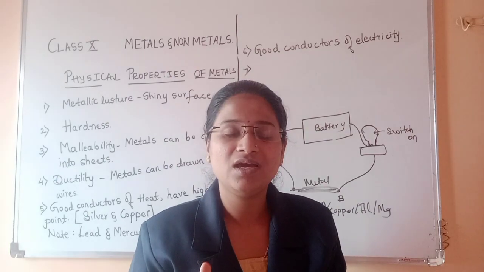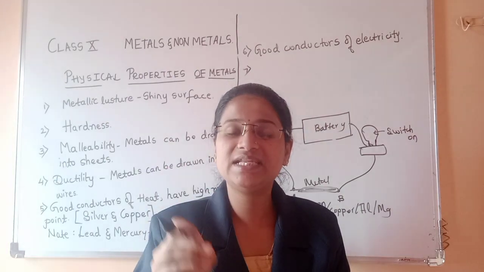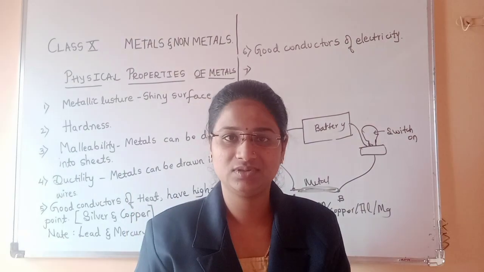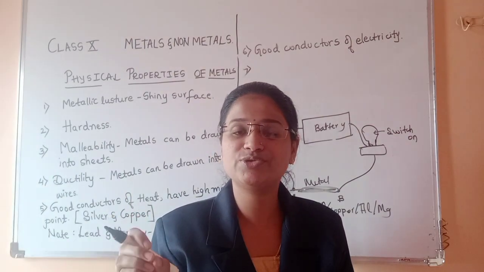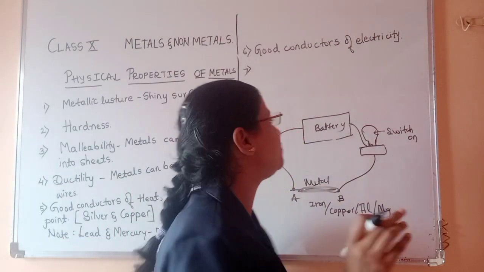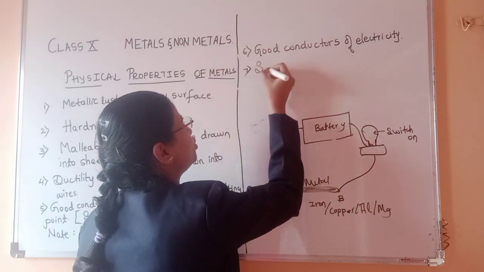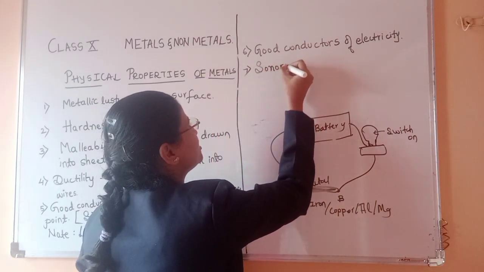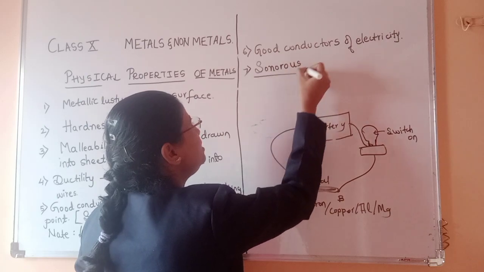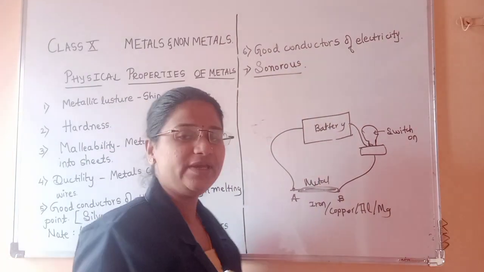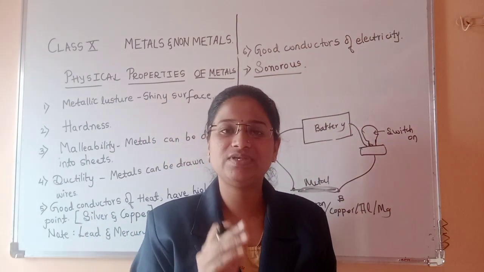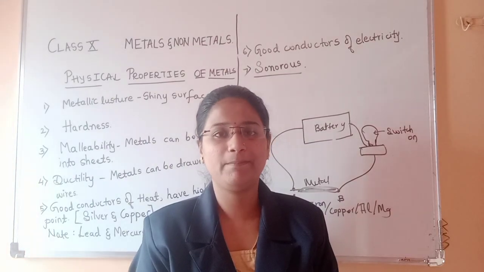Why iron? Because metals have the ability to produce sound. That property of metals is called sonorous. Sonorous means the ability to produce sound. So this is regarding the physical properties of metals.